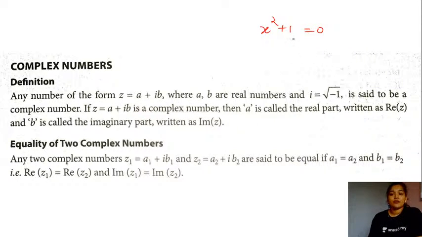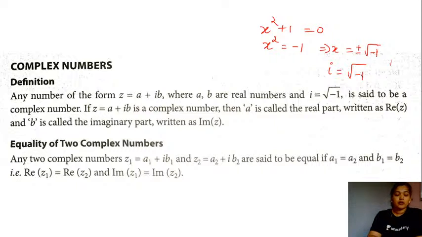So basically here, if you could get the root of this equation, x square plus 1 equal to 0, this would give you x square is equal to minus 1. So this would imply the value for x in this case was plus or minus root of minus 1, right? So mathematicians back then, in order to simplify equations of this form, simply called root of minus 1 as iota, and it is represented with the small letter i, and this is i is equal to root of minus 1. Okay, and this is also called iota here.